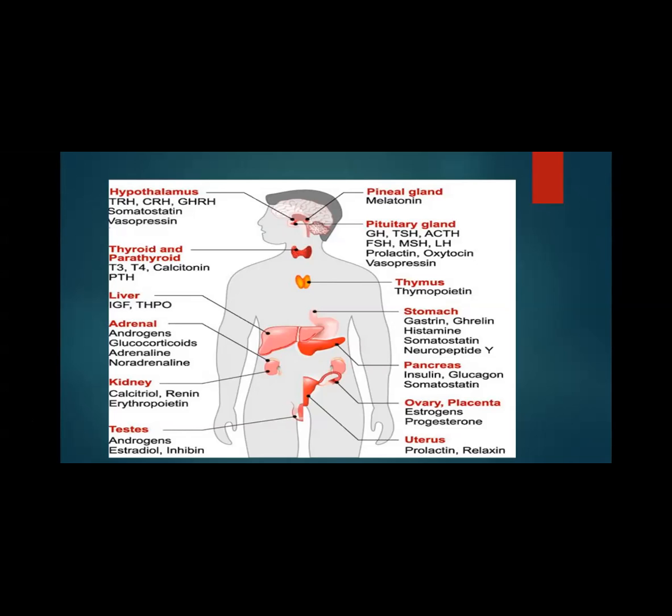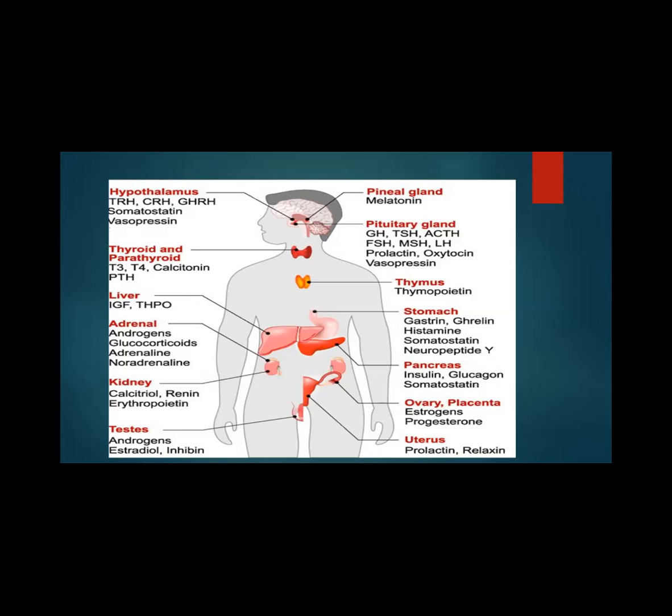It is very important that hormones are secreted only in the required quantity, and there is a special mechanism which controls the quantity and timing of the hormone secretion. For example, whenever there is an increase in blood glucose level, certain cells in the pancreas get stimulated, and as a response, they release a greater quantity of insulin.